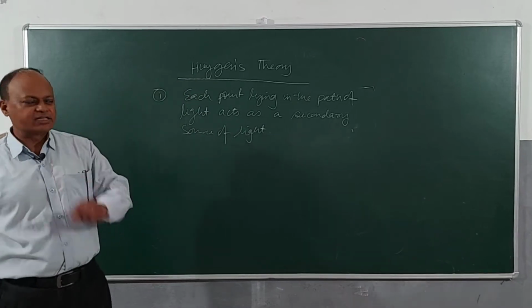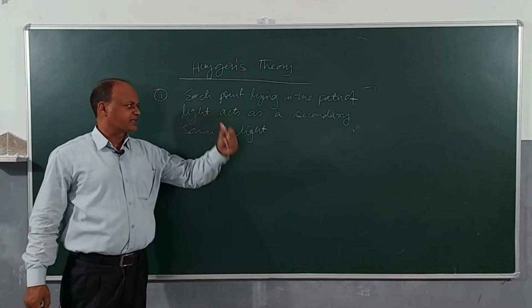Let's understand what exactly is this point. Each point lying in the path of light acts as a secondary source of light.